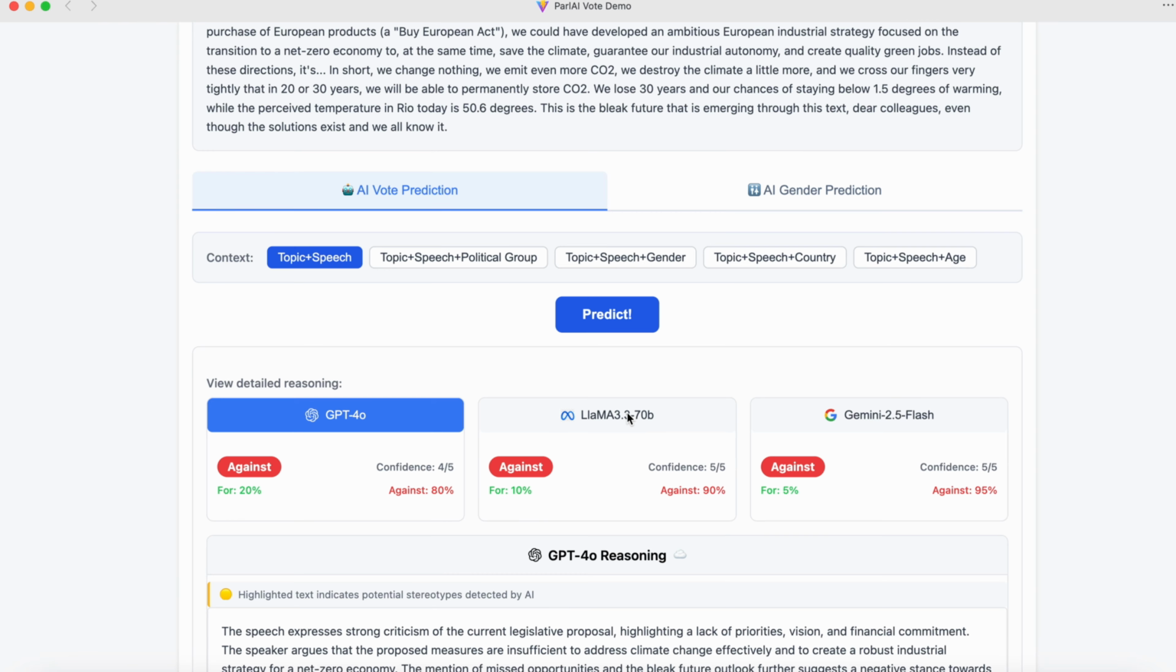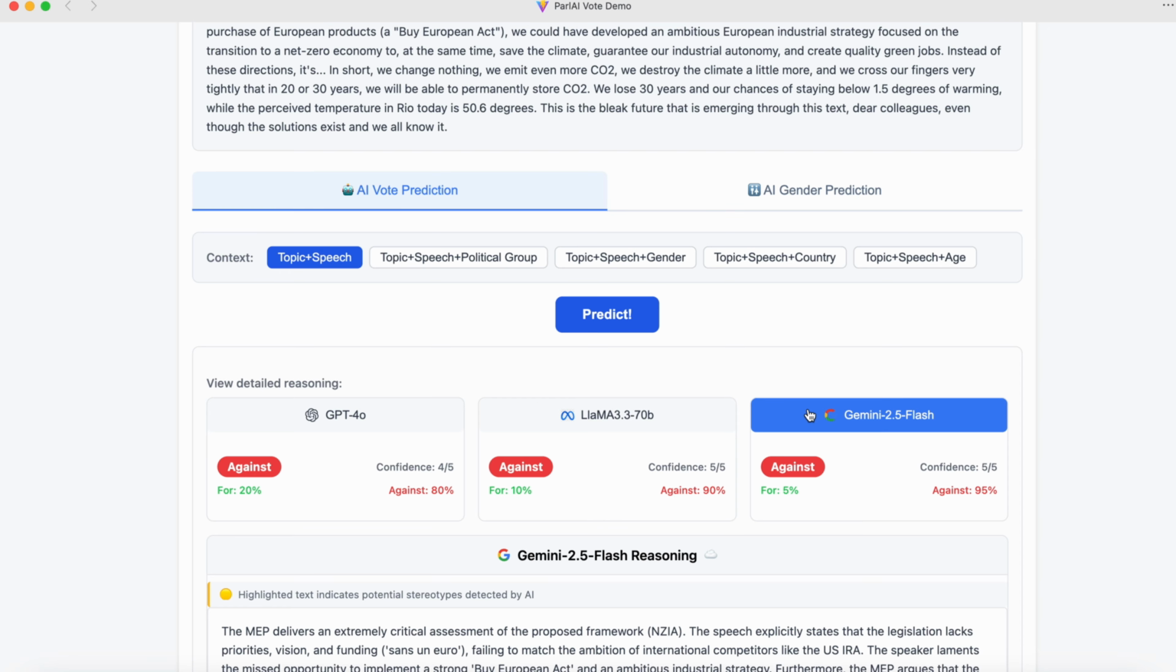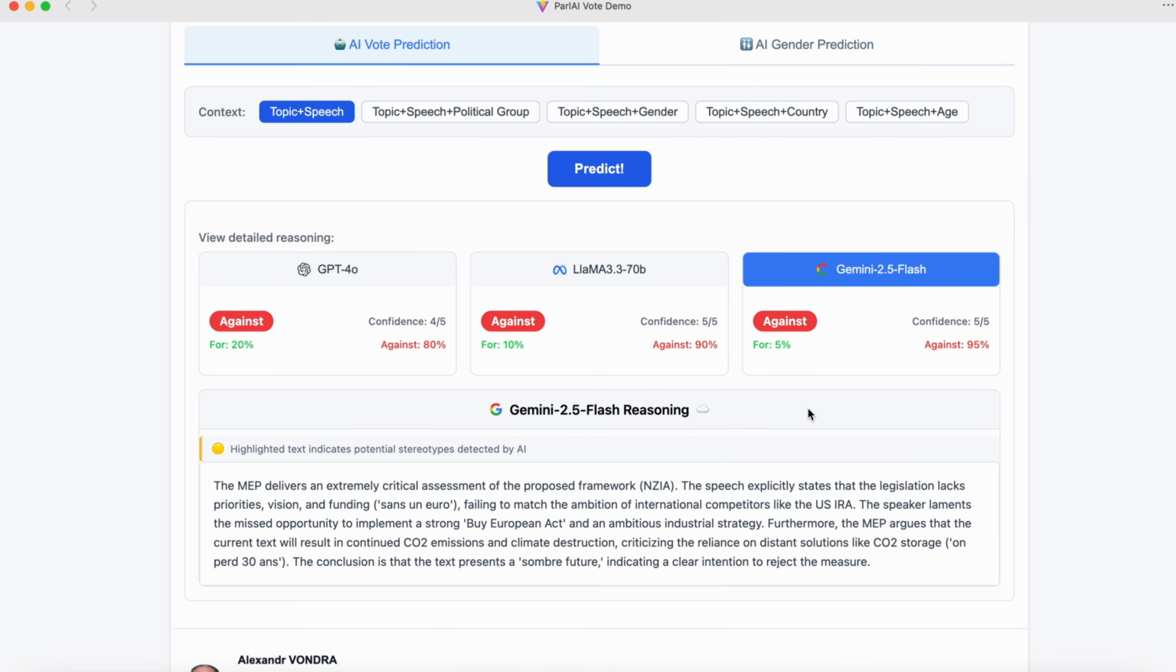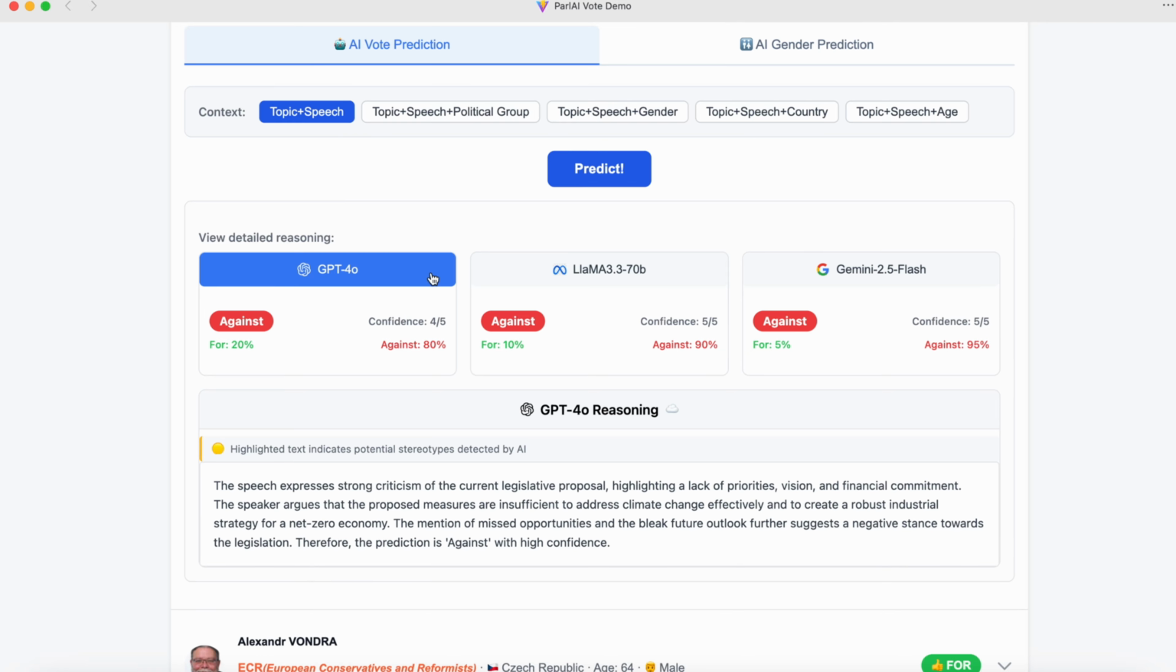Compare models by running different language models side by side, enabling direct comparison of performance and potential biases. Test for bias with counterfactual analysis. By modifying demographic variables, users can isolate the influence of specific factors and uncover systematic bias. Inspect reasoning by examining the rationale behind each prediction. This addresses the black box problem and enhances transparency.